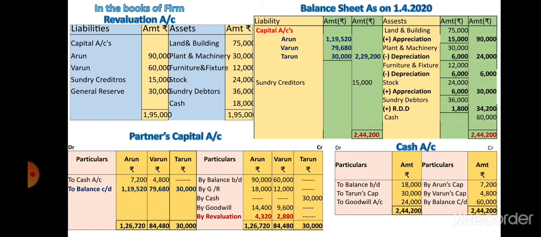Next is RDD. Calculate the 5% RDD on debtors. 36,000 into 5% is 1,800. So write it on the debit side of the revaluation account and the credit side from debtors. Now all the adjustments are over.